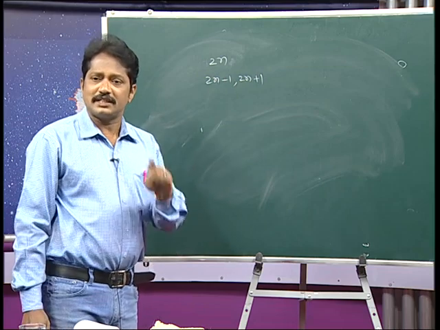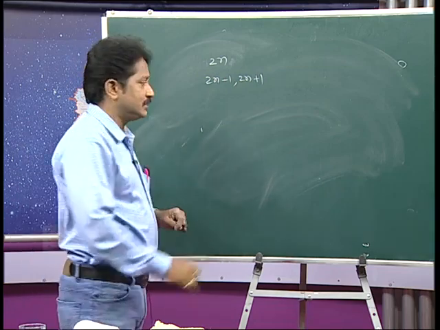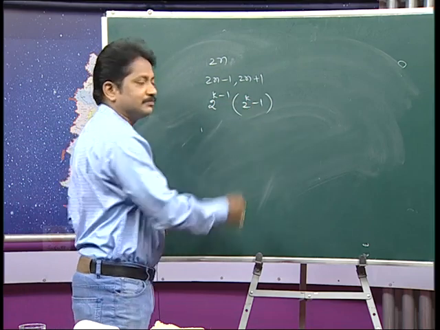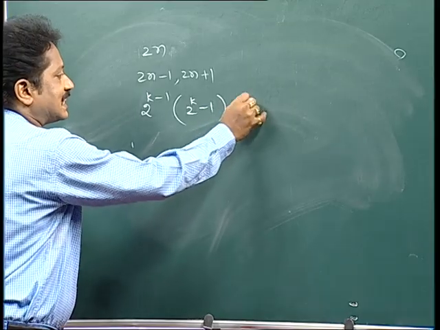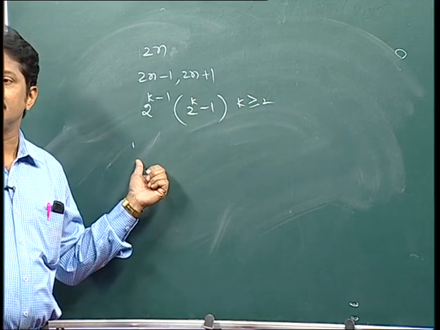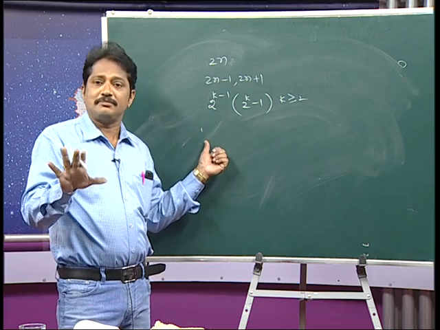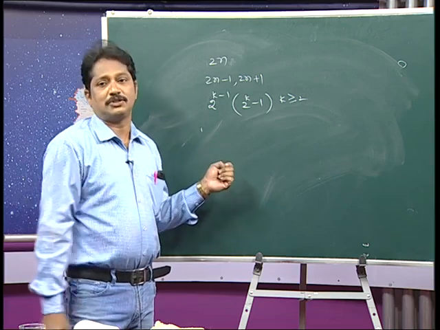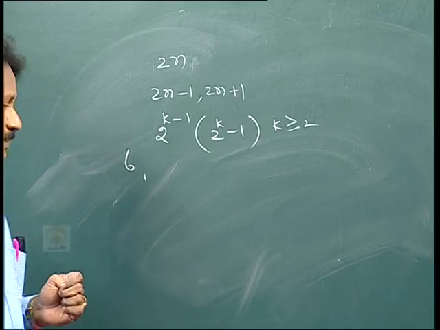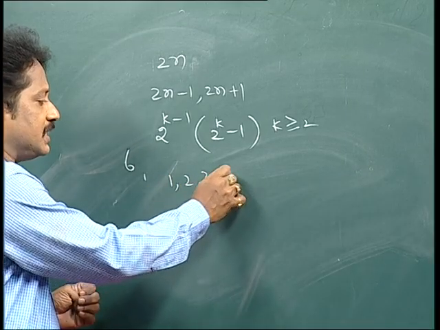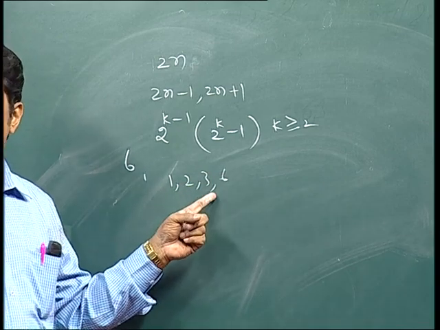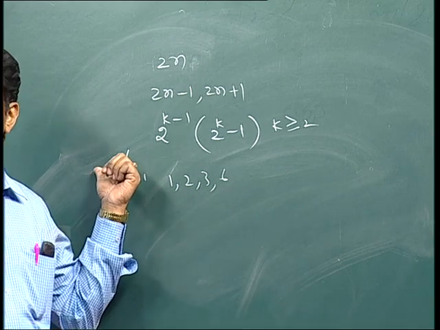We can give a general formula for a perfect number: 2 power k minus 1 times (2 power k minus 1), where k is greater than or equal to 2. Do you know what a perfect number is? A perfect number means the sum of the factors of a number is equal to twice the number. For example, 6. What are the factors of 6? 1, 2, 3, 6. The sum is 1 plus 2 is 3, 3 plus 3 is 6, 6 plus 6 is 12, twice the number.